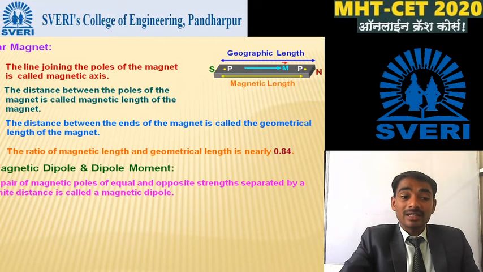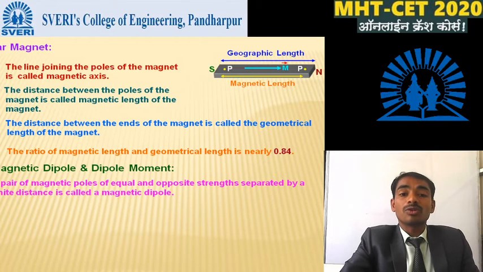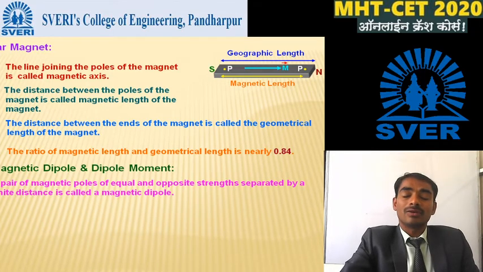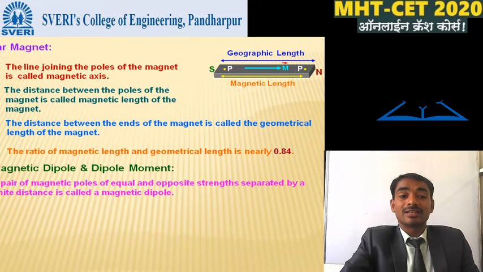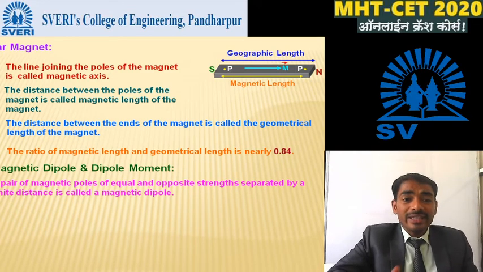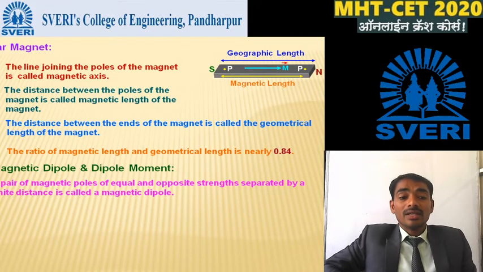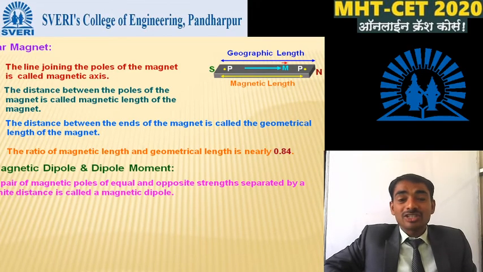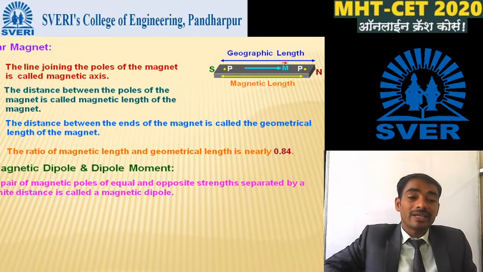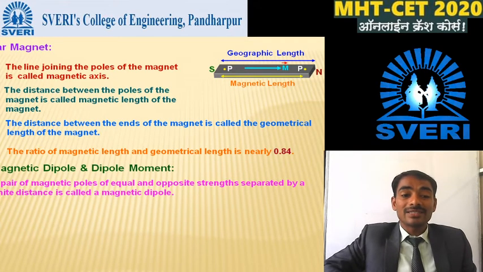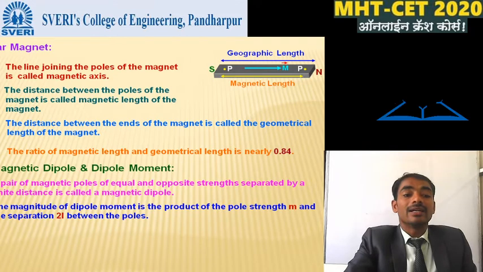Okay, see here there is the pair of magnetic poles, means there is the one south pole and the one is the north pole. Equal and opposite strength. In these two poles there is the equal strength, but this strength is in opposite, separated by a finite distance. In between these two poles there is the finite distance, and we can say this is the magnetic dipole.